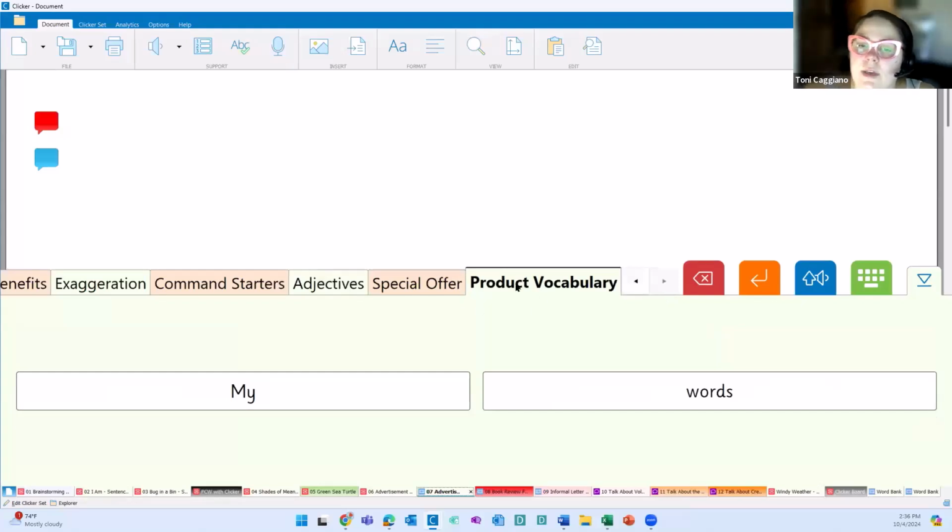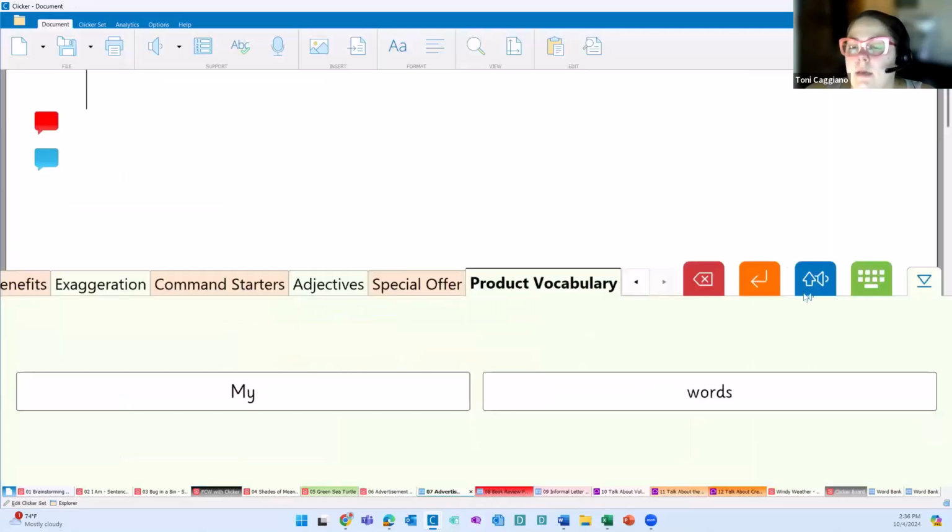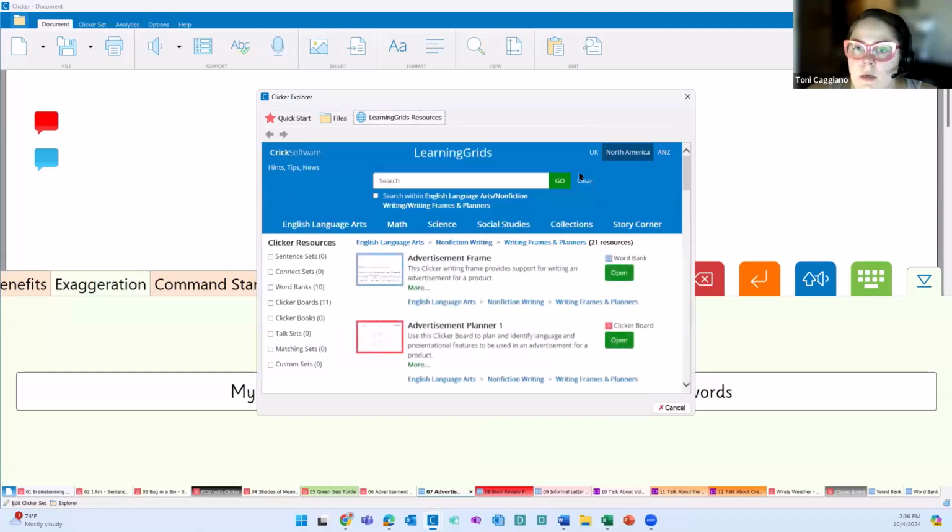I like this one specifically because if the student fills this out and we export it to the document, as you've seen us do a couple times, we can then add that here in product vocabulary. So anything that the student produces, we could go in and edit this down to incorporate what they've produced in their writing frame. I again just want to jump into Learning Grids because we have several of these.